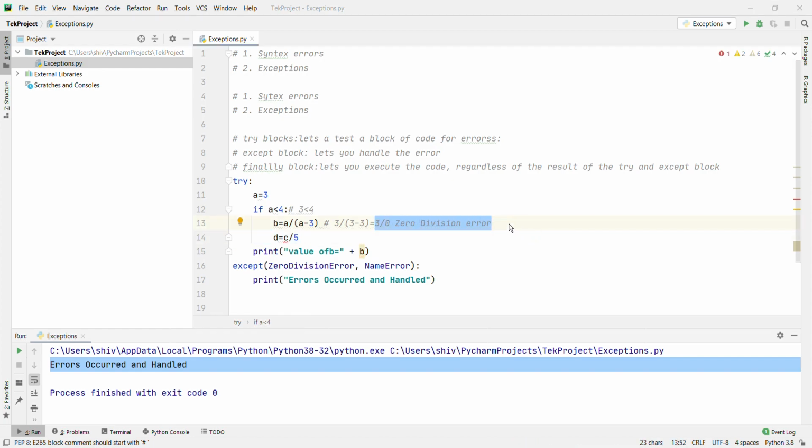This is clear now. Now we'll go with the else. You can use the else keyword to define a block of code to be executed if no errors were raised.